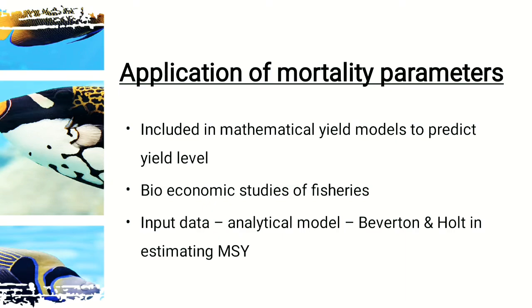So first, the application of the mortality parameters. What are the applications of mortality parameters? Mortality parameters are included in the mathematical yield models to predict the yield level. So we have an equation here, and we have to know this equation to predict the yield level in a population. It is also helpful in bioeconomic studies.